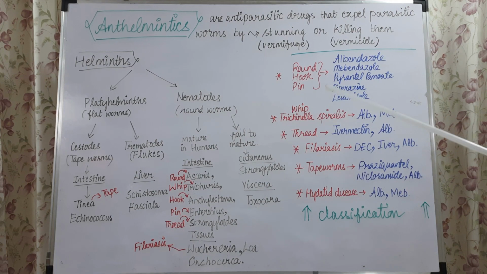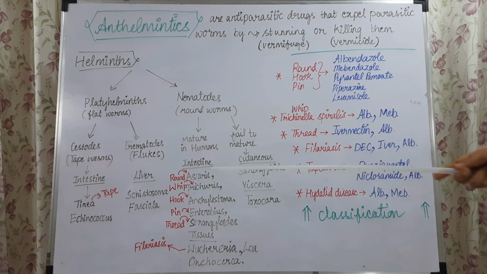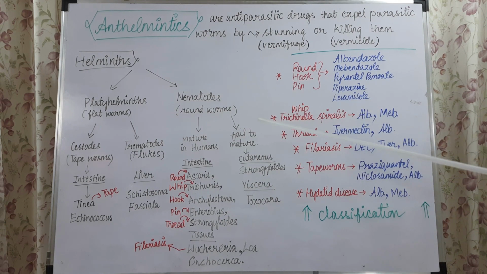Here you also need to know that most of the nematodes infect many organs, but mostly they are in the GIT, or the intestines. And you have the trematodes, or flukes. Apart from the liver, they also infect the bladder and the GIT. So these are all the different worms and their common names. If you are able to remember all these things, it is easy for you to write down the classification.